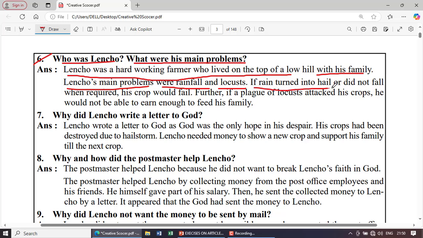If rain turned into hail or did not fall when required, his crops would fail. Further, if a plague of locusts attacked his crops, he would not be able to earn enough to feed his family. So these are the problems.